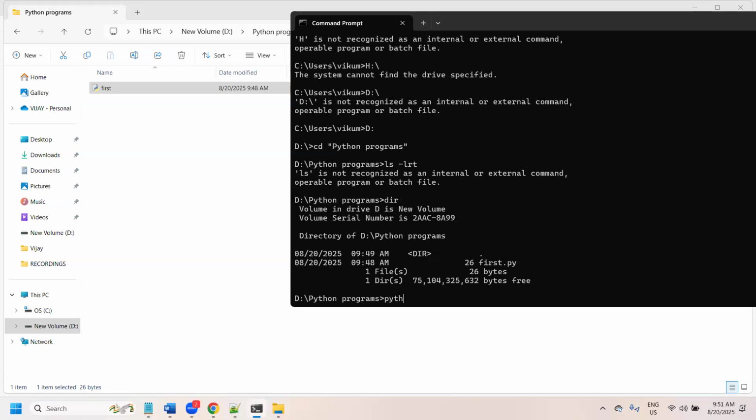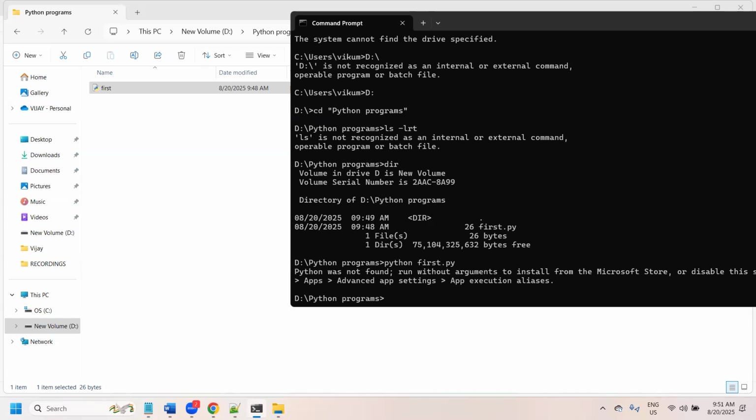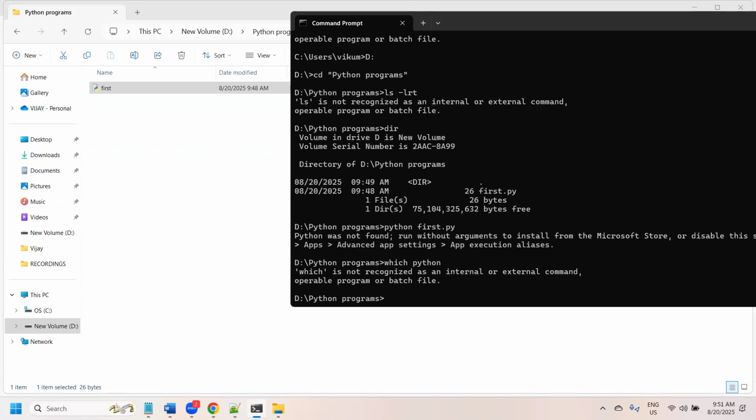Now type python first.py. Here it says Python was not found. Run without arguments to install. Now what you need to do? You need to go to the location where Python is installed. We need to identify the exact location where Python is installed, and from there we can execute the programs.